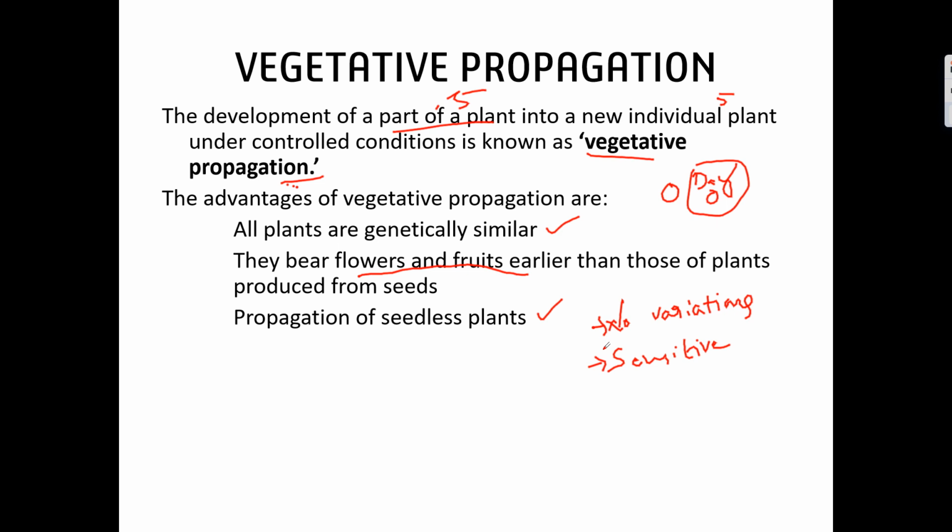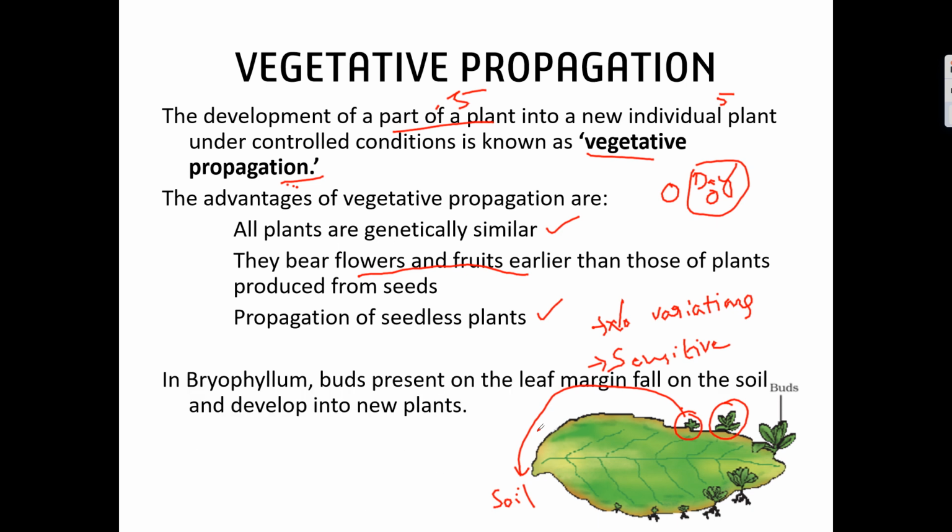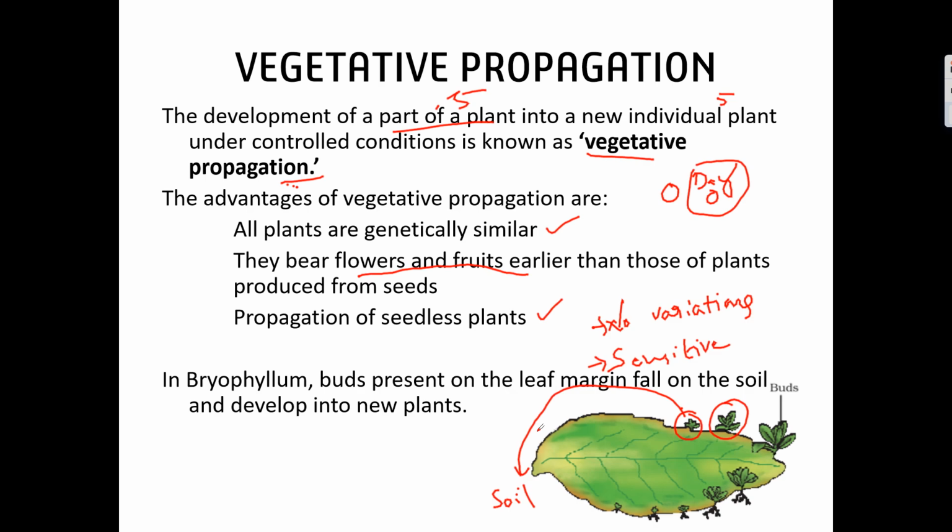You can see this example of bryophyllum. This is the leaf of bryophyllum. The tip of the leaf contains some buds. When these buds fall onto the soil, they grow into individual plants. This is one of the best examples of vegetative propagation. In higher classes, we will be studying more examples.